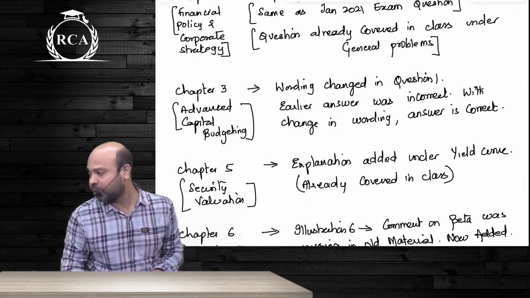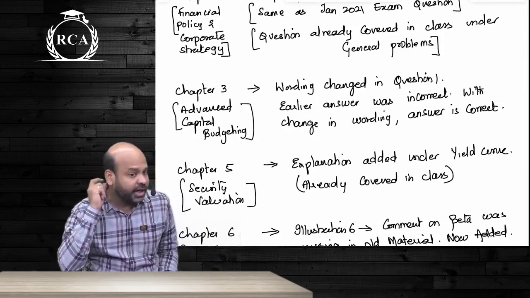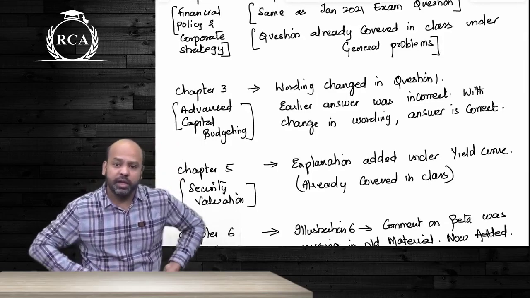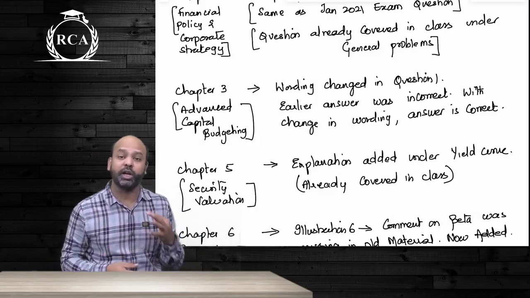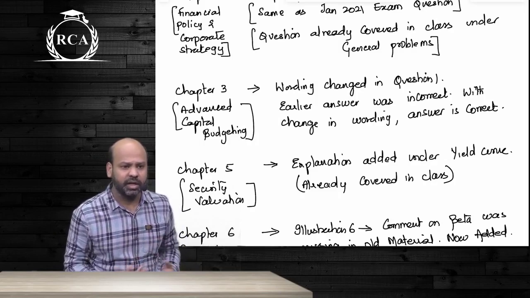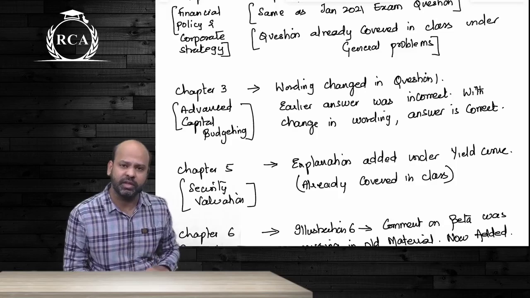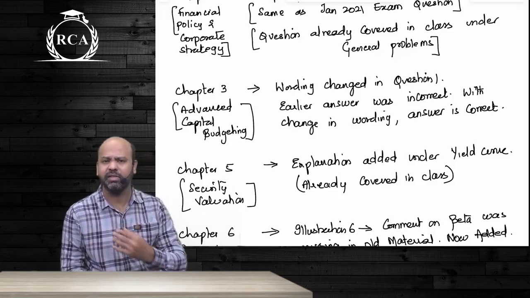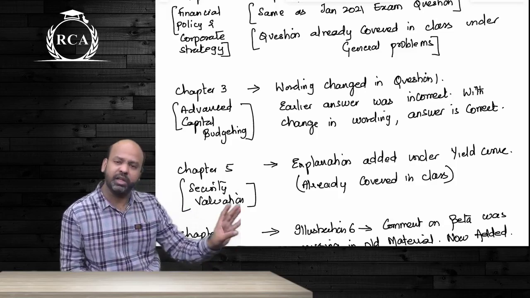In chapter number 3, advanced capital budgeting, there was a wording change in one of the questions. That wording change was important because the answer as per the old mat was not correct. It is capital budgeting with inflation, and they were not considering the impact of depreciation. So they've changed the entire wording of the question so that the answer becomes relevant. Again, something that you do not have to worry about. You can simply neglect it. Whatever we have done in the classes is sufficient.